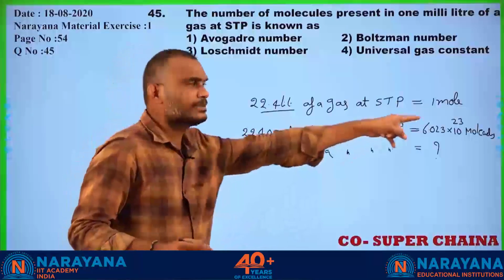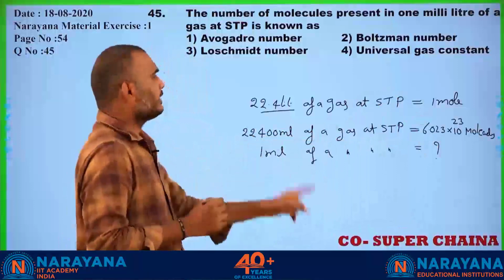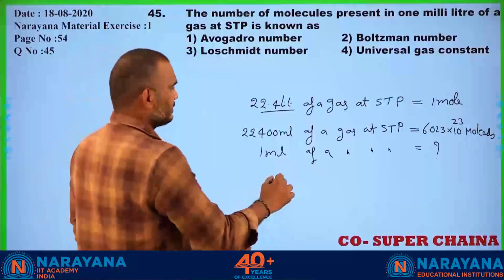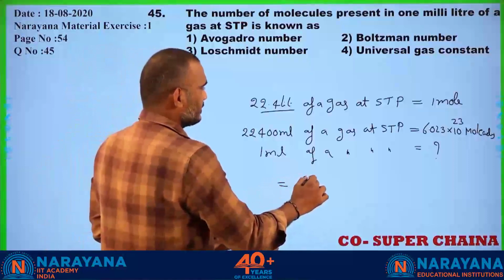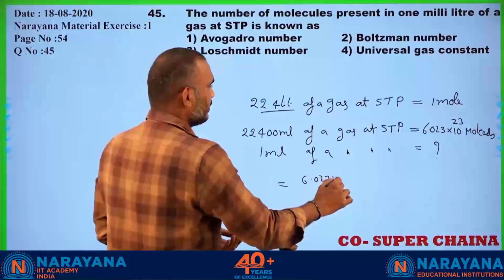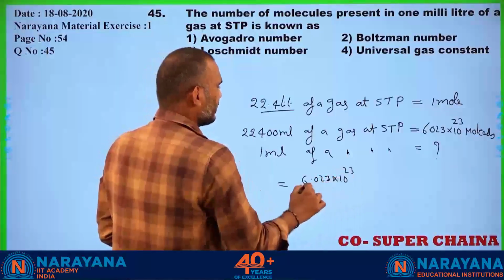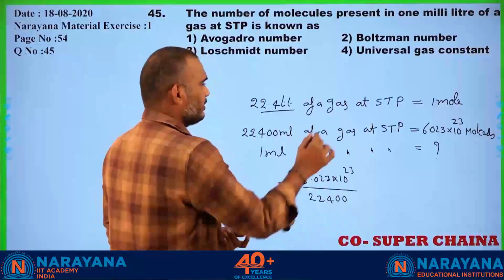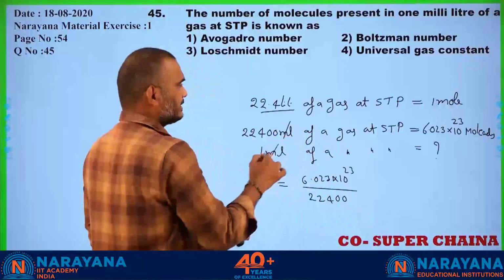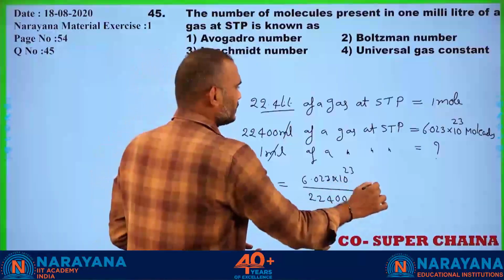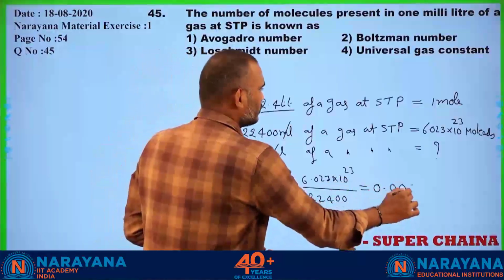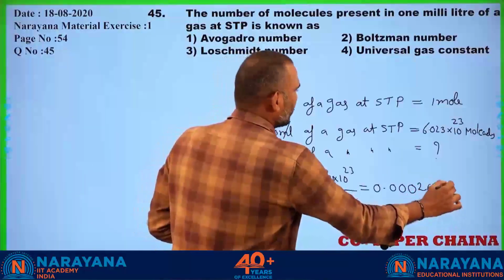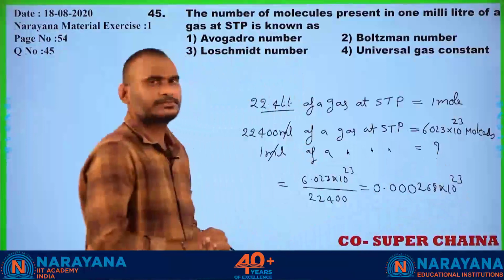22,400 ml of gas at STP consists of this many particles. Then 1 ml of the gas at STP consists of how many particles? That is 6.023 into 10 to the power of 23 divided by 22,400 ml. The ml and ml cancel, and the value becomes 0.00268 into 10 to the power of 23.